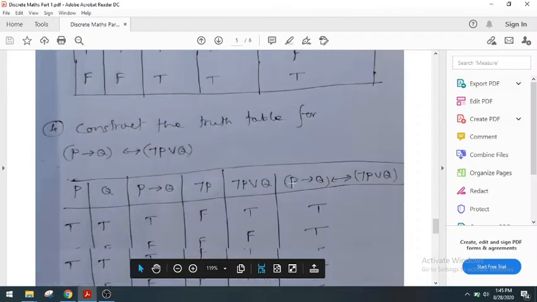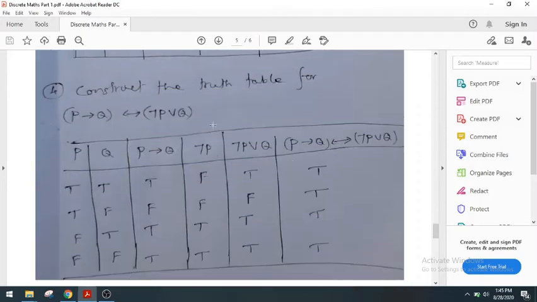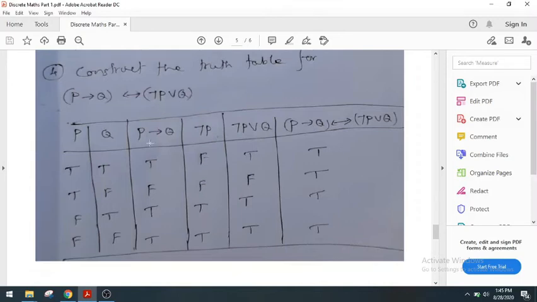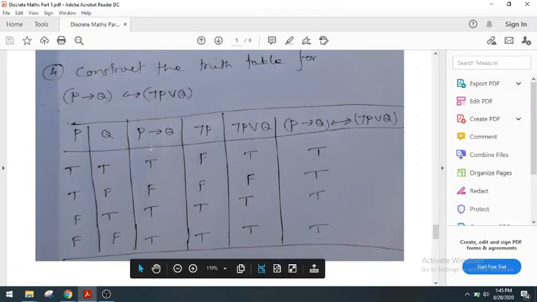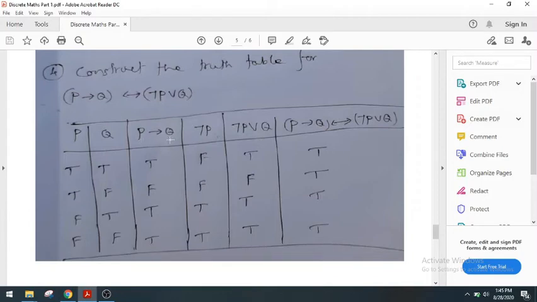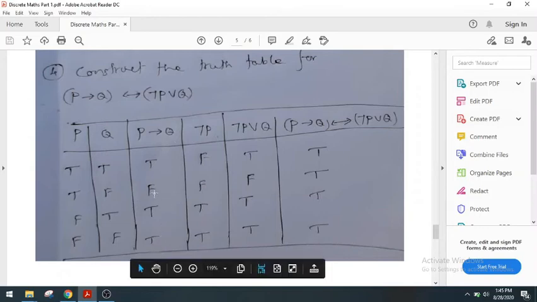Okay. Now we can construct the truth table for (P then Q) biconditional (negation P V Q). We can write down P, Q, then P then Q. P then Q: identify T in P, F in Q. If there is TF, then we have F, otherwise T. In the second row only we have TF, so the remaining are T. Therefore the second row becomes F.